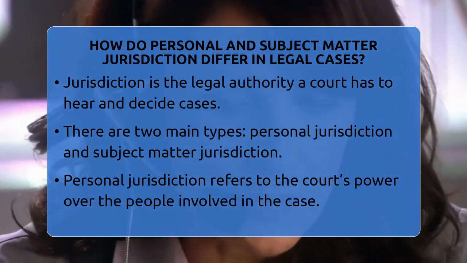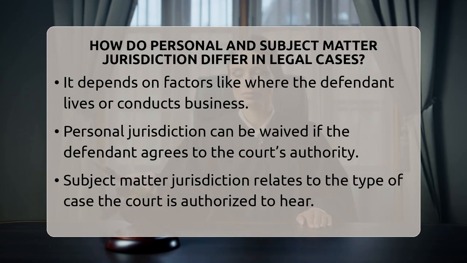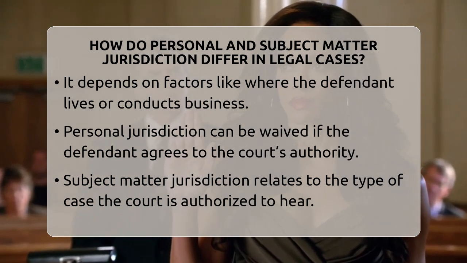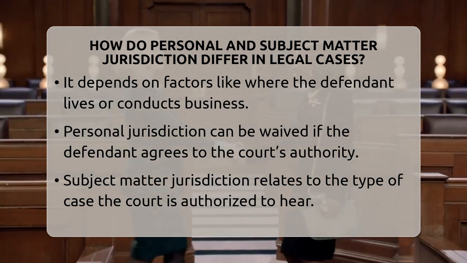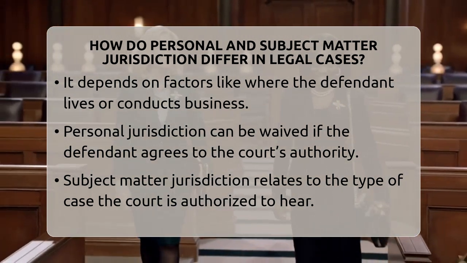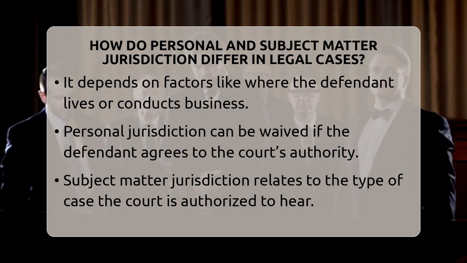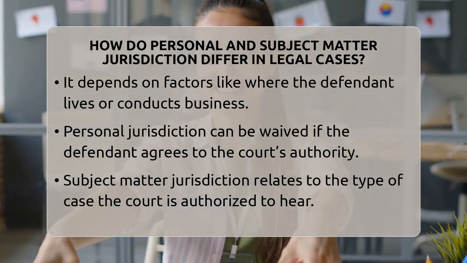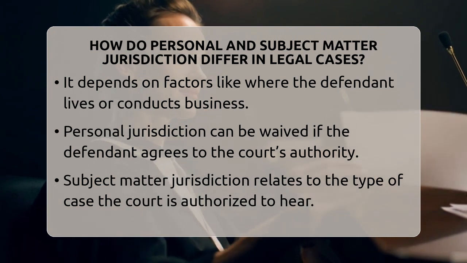Personal jurisdiction is about the court's power over the people involved. It means the court can make decisions that legally bind the defendant. Usually, this depends on where the defendant lives or does business. For example, if someone lives in the state where the court is located, the court generally has personal jurisdiction over them. It can also include cases where the defendant owns property or has done business in that state. But this can be waived if the defendant agrees to be heard in that court.